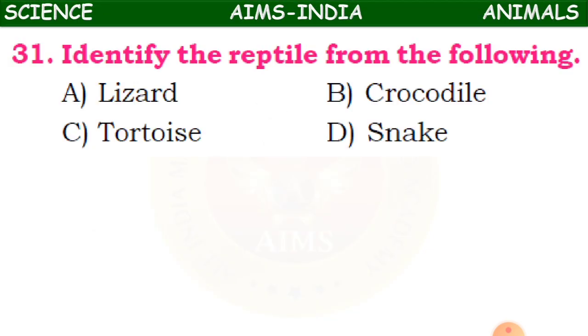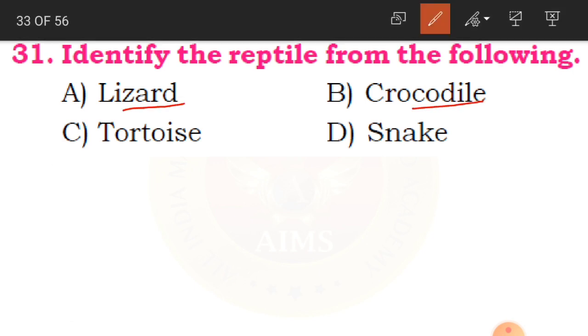Now 31st question children. Identify the reptile from the following. So A is lizard, B is crocodile, C is tortoise, and D is snake. So what are reptiles? Yes, all are reptiles here. So all are correct answers, whereas lizard, crocodile, tortoise, snake, all are reptiles. So all are the correct answers.